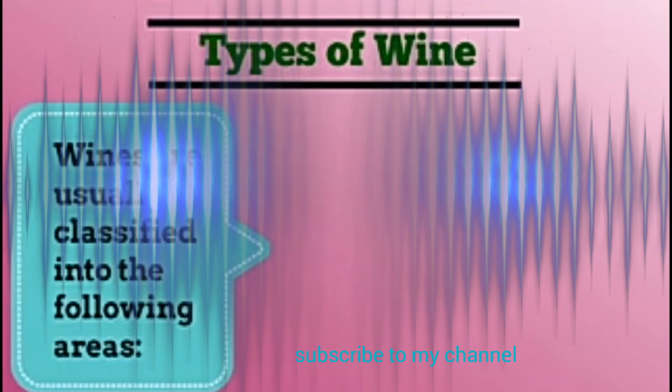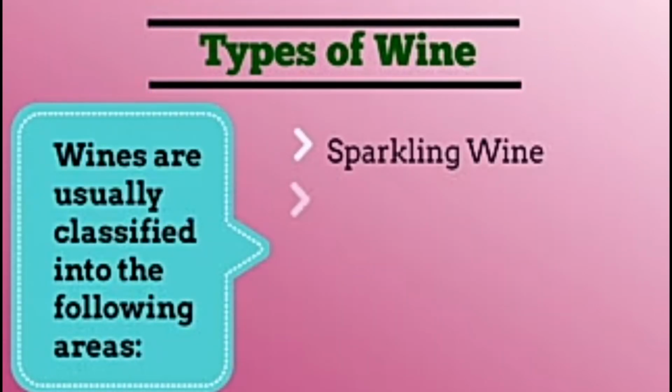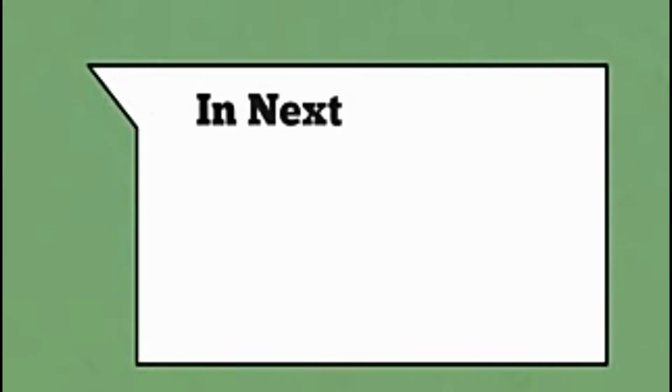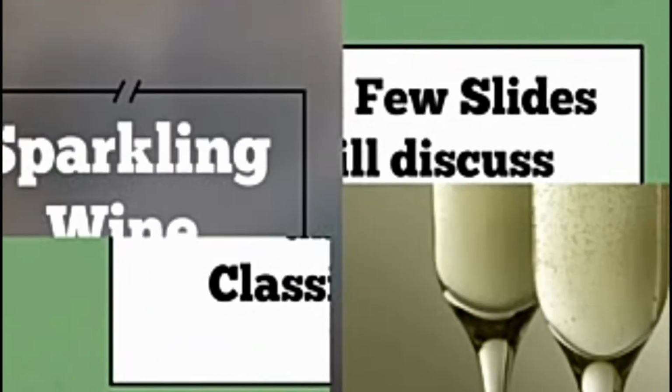Types of wine. Wines are usually classified into the following areas: sparkling wine, fortified wine, aromatic wine, still table wine. In the next few slides we will discuss the classification of wine.